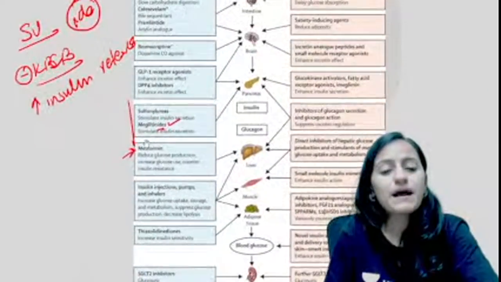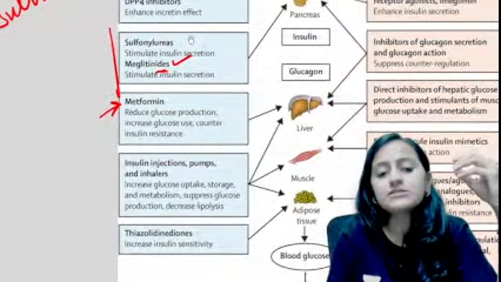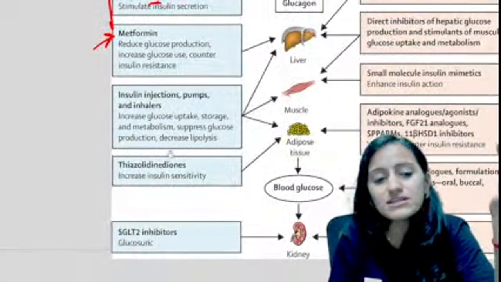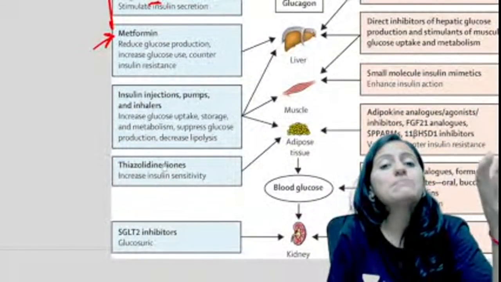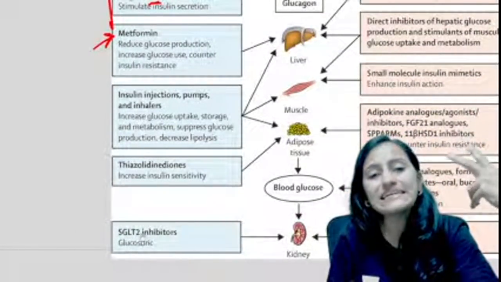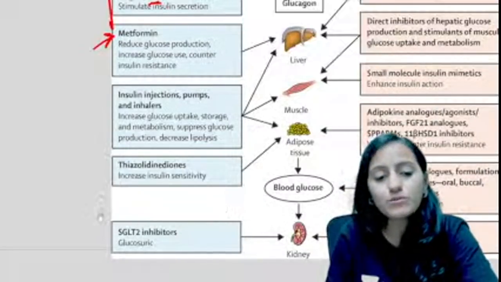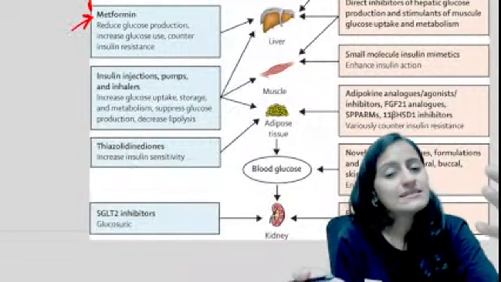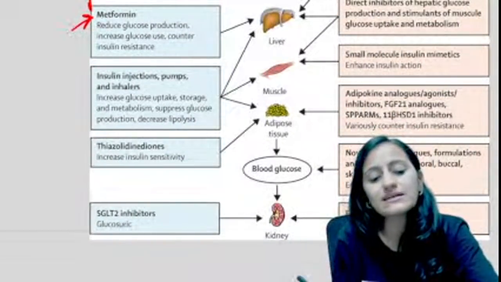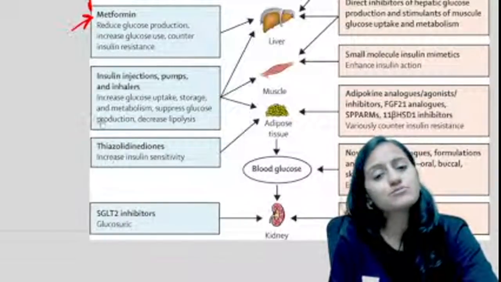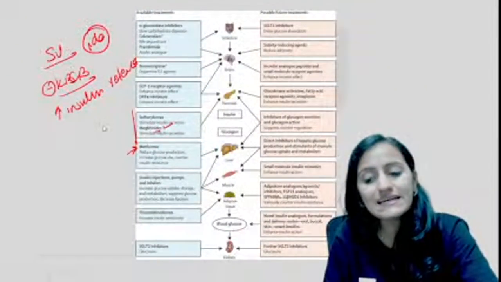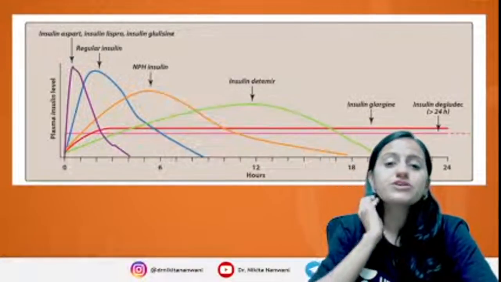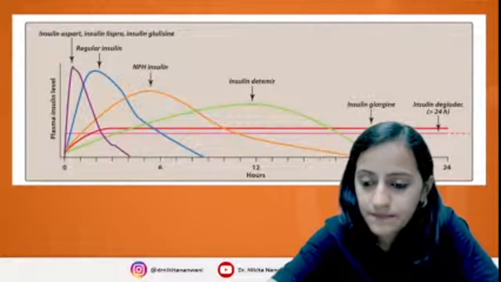Metformin we said acts on the liver and will not let glucose come out. So it also acts on your insulin resistance. Then you have your insulins, TZDs which act via PPAR gamma, and you have SGLT2 which is glucosuric. What will be the side effect with this SGLT2? All the glucose going into the urine promotes bacterial growth. So that is your UTIs. UTIs would be the side effect with your SGLT2. Now look at this graph, which is your insulin analogs.